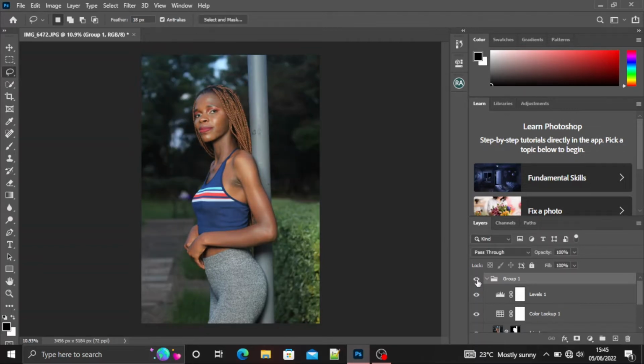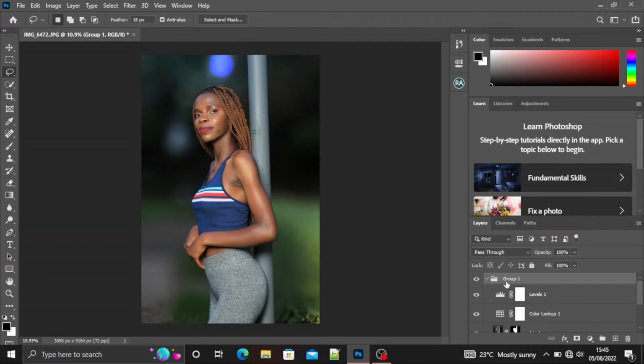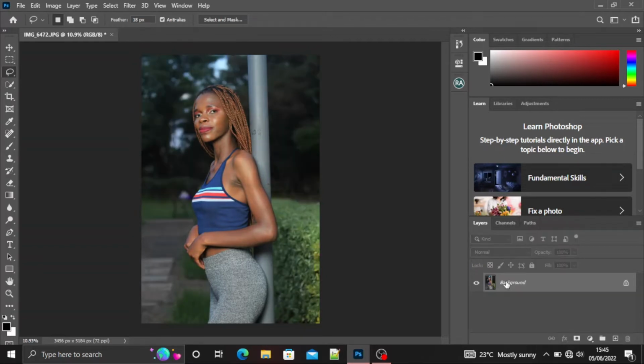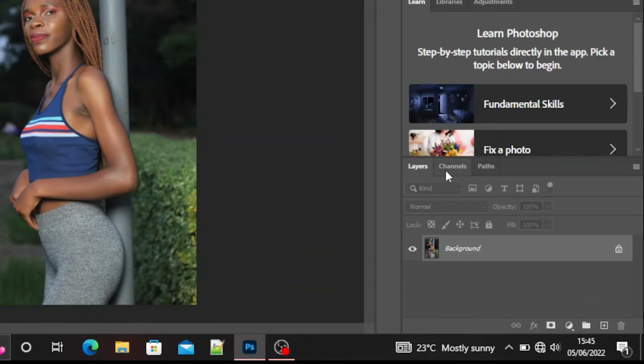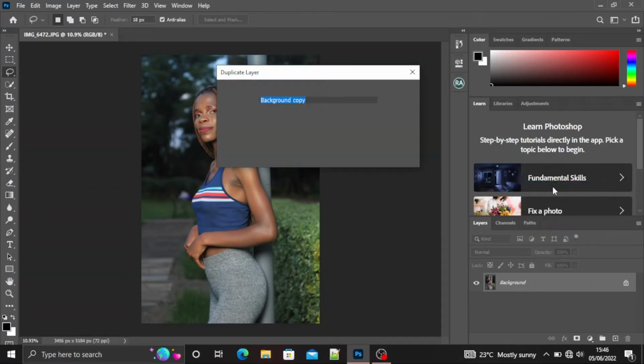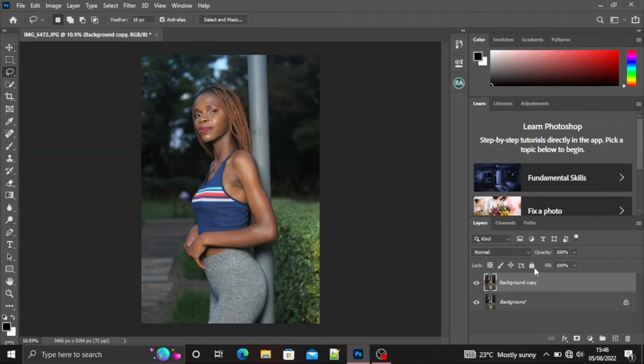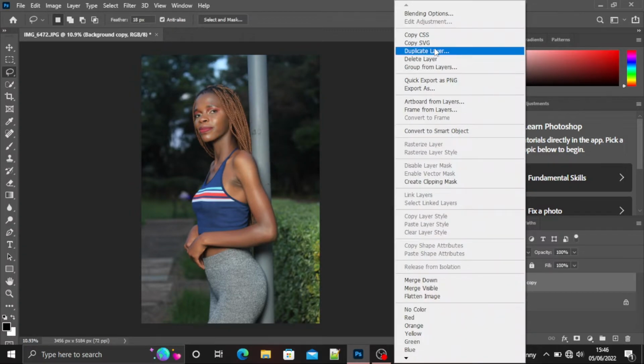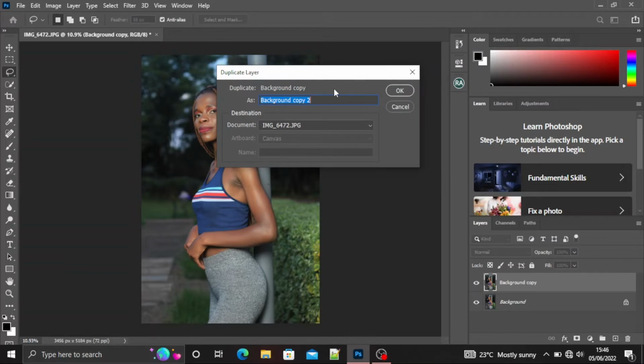This is our before and this is our after. So the first step, when you open Adobe Photoshop, you have the background right here on the layers. If you can't find this, make sure you've expanded the layers tab. You duplicate the background layer. It's always good to have a backup. So this will be background copy. You create another layer and name it the subject.